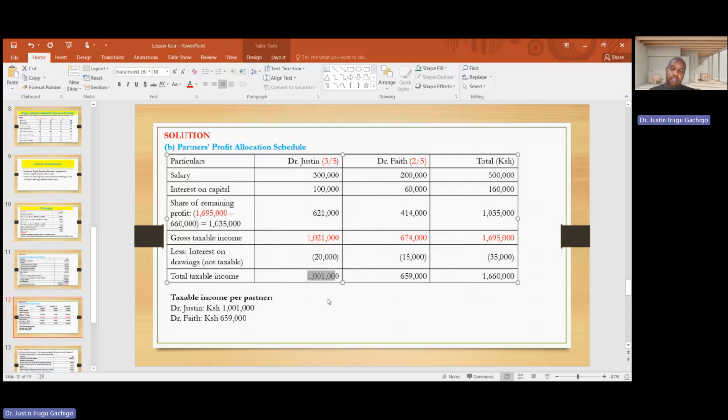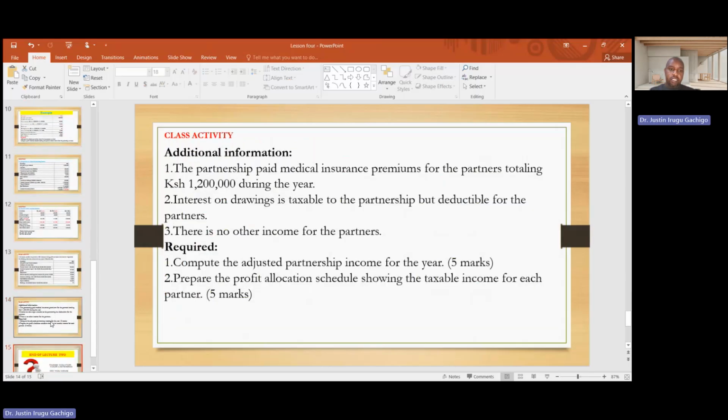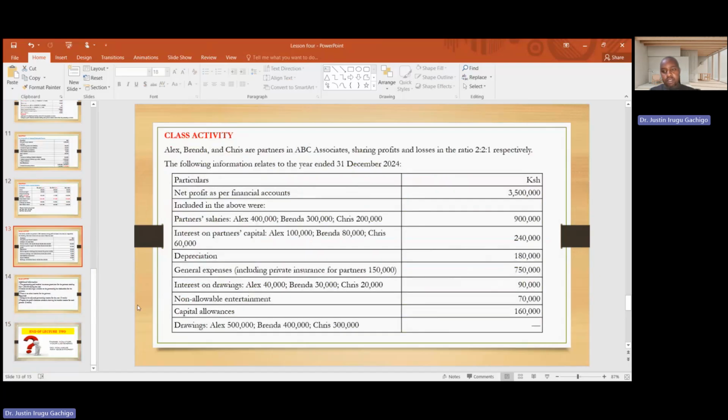And this is normally taxed on a graduated scale like in other employees. So there is a class activity here. Please do it on your own. And if you find challenges, please let me know.